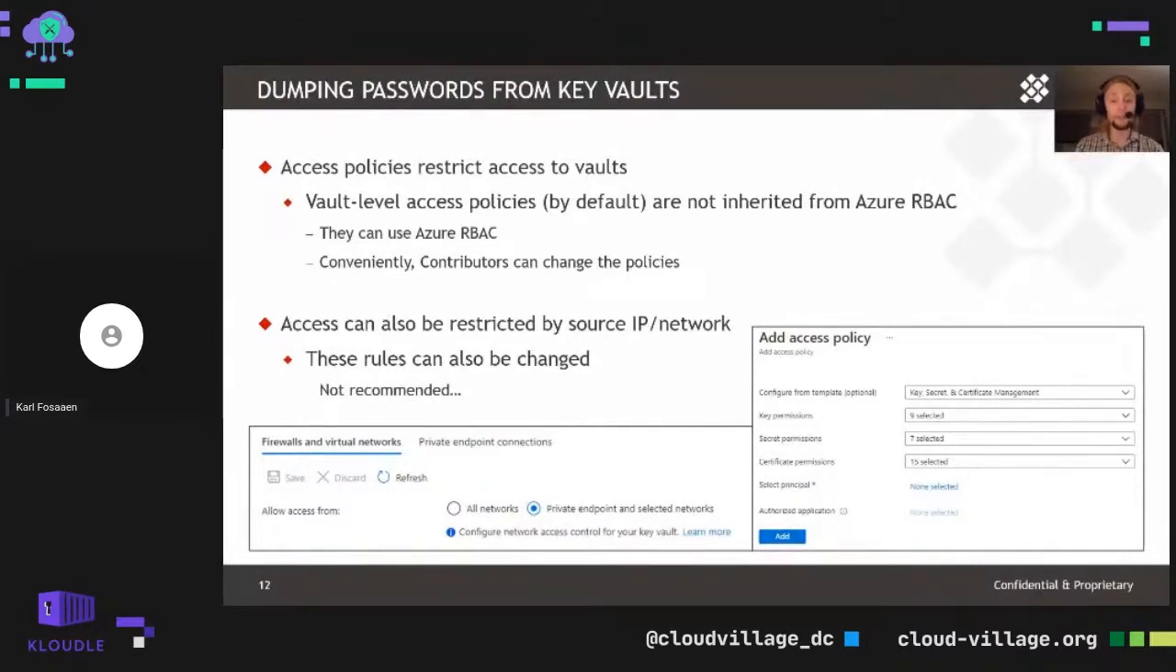Additionally, access can be restricted by source IP and network. So things like private endpoint connections would restrict where you can actually access the key vault from. This is something that we do not have automation built into Get-AzPasswords for. It's not something I would recommend. Changing something from a private endpoint to a public endpoint is definitely a major state change. I would not recommend doing that, but it may be something to keep in mind as you're trying to get credentials out of those key vaults.